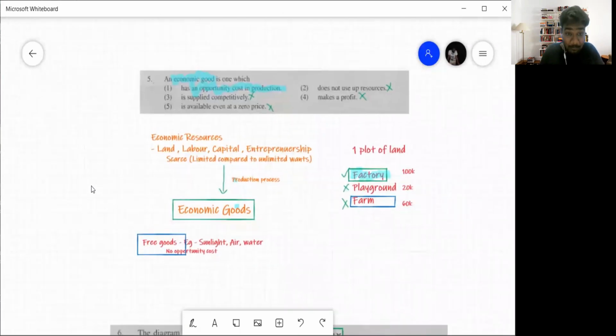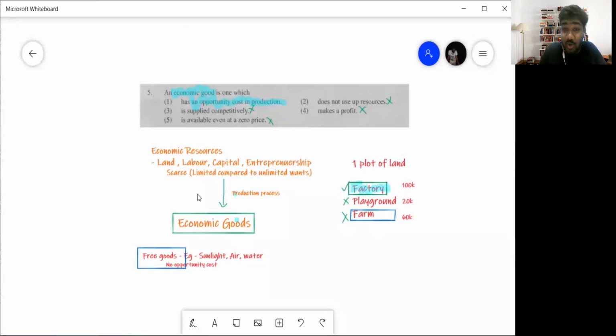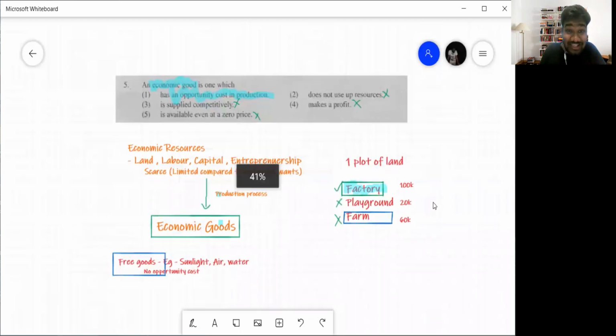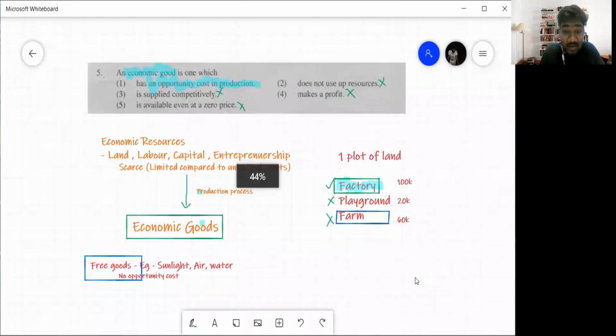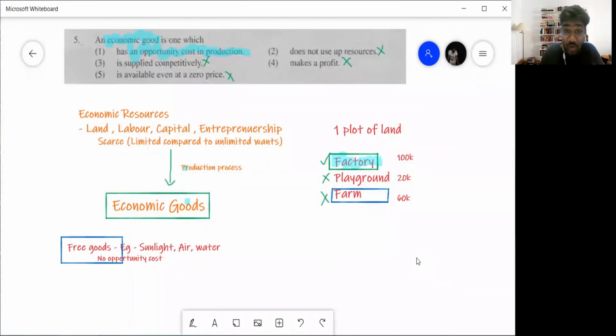Some people ignore units. They think unit number 1 is very easy, so I don't have to study this. But what happens? You get a lot of marks. 7 MCQs is 14 marks, and 1 essay question that you will get in your paper for sure from unit number 1, 20 marks. Total 34 marks you get from unit number 1 alone, according to this paper.